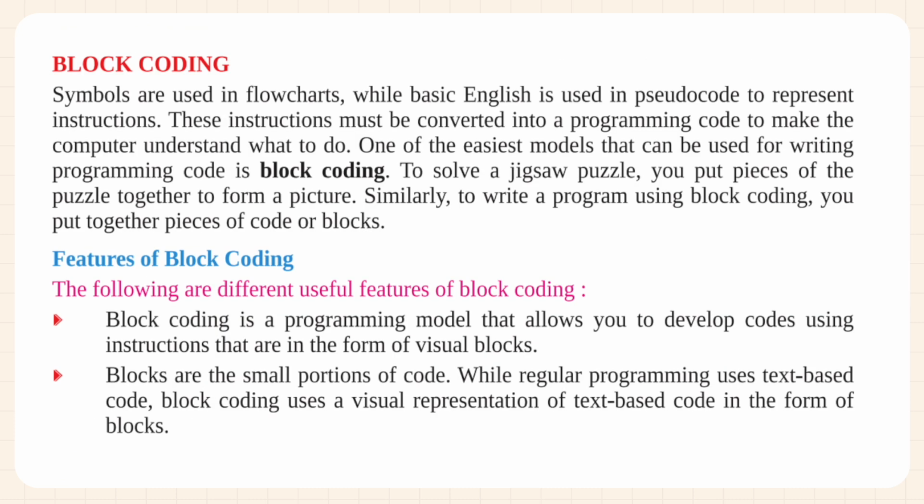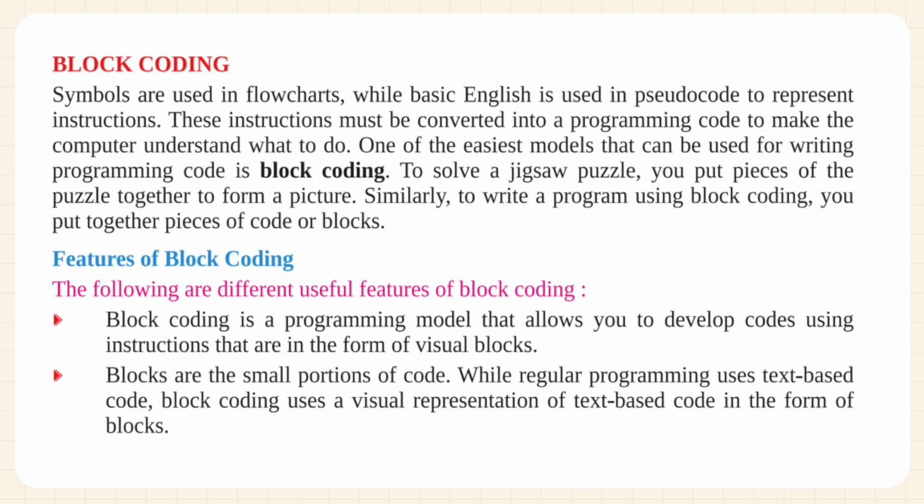Block coding. Symbols are used in flowcharts, while basic English is used in pseudocode to represent instructions. These instructions must be converted into a programming code to make the computer understand what to do. One of the easiest models that can be used for writing programming code is block coding. To solve a jigsaw puzzle, you put pieces of the puzzle together to form a picture. Similarly, to write a program using block coding, you put together pieces of code or blocks.